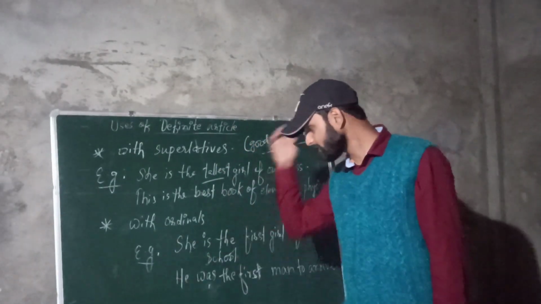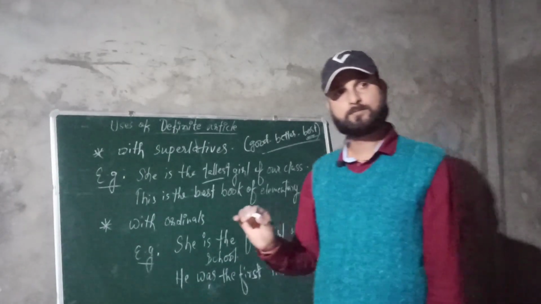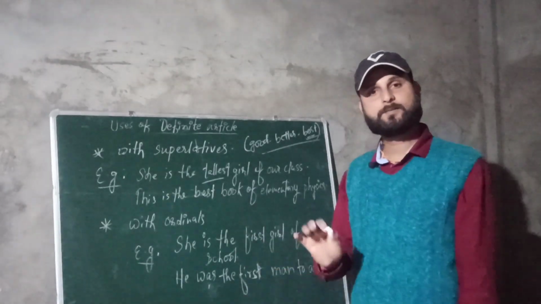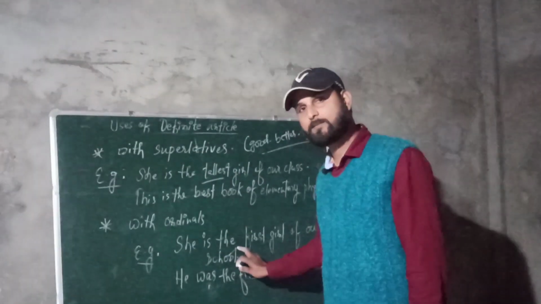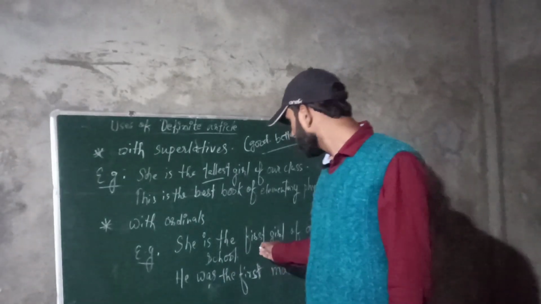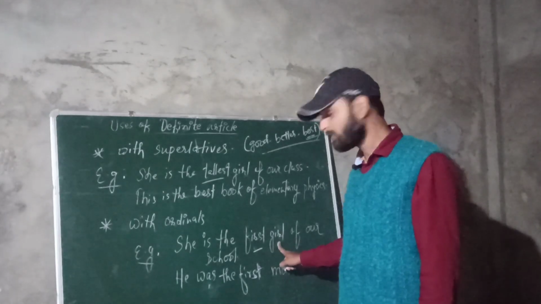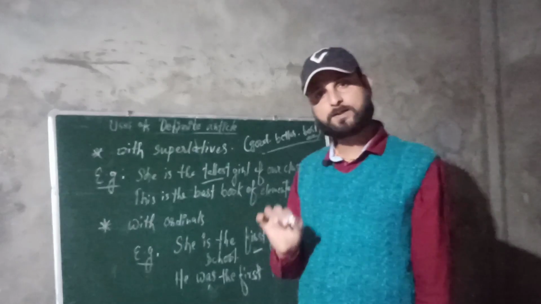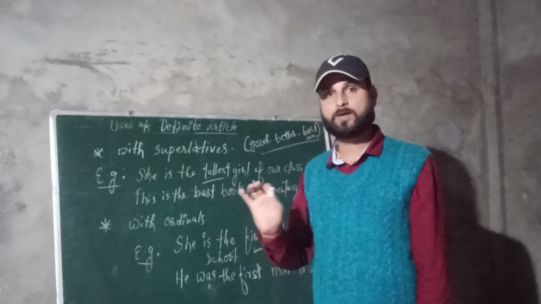Here I have given an example like that. She is the first girl of our class. That means she, you can say first girl of our school. That means she is the first rank holder of our school. Are you getting my point? She is the first rank holder of our school. So here first it is determining the girl's position in the school. Understood? So those numbers which determine the position are known as ordinals, or which show the order, sequence you can say.